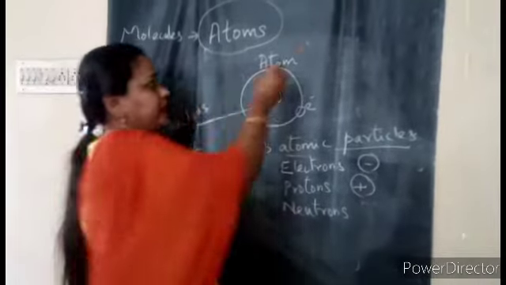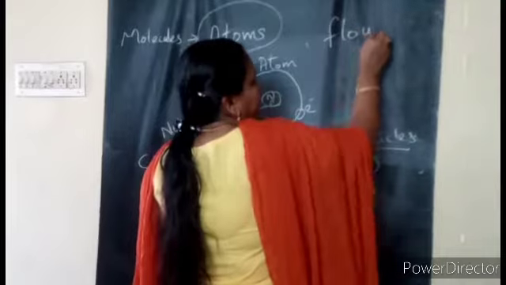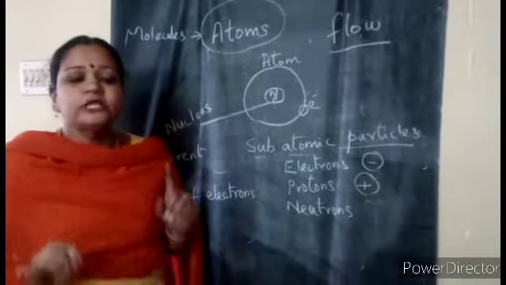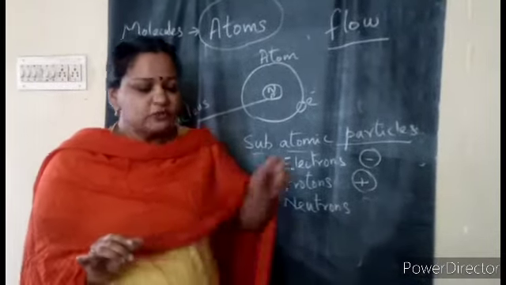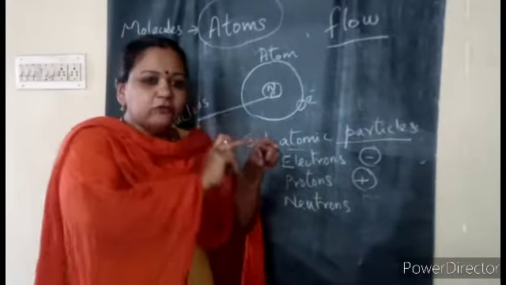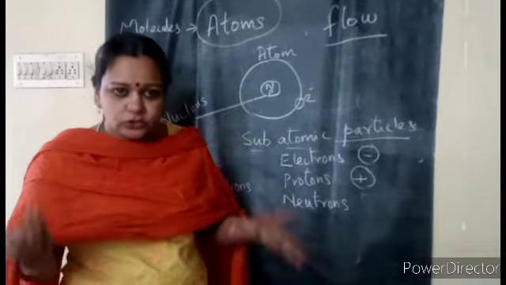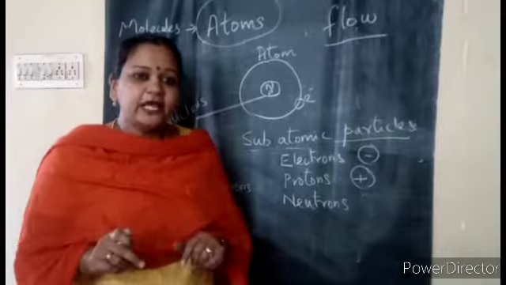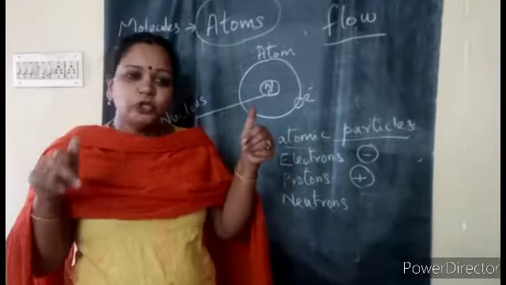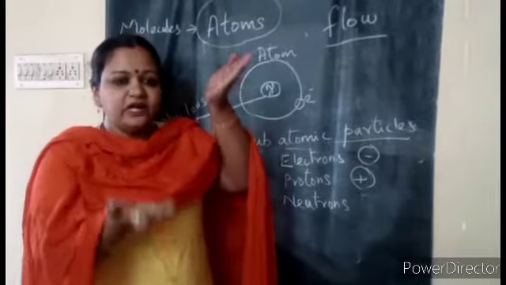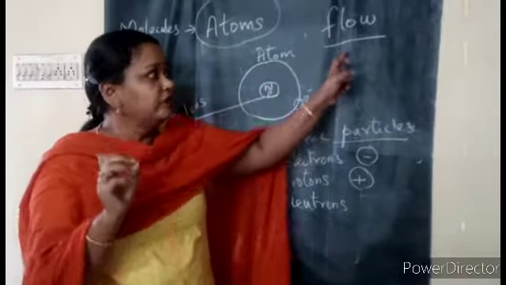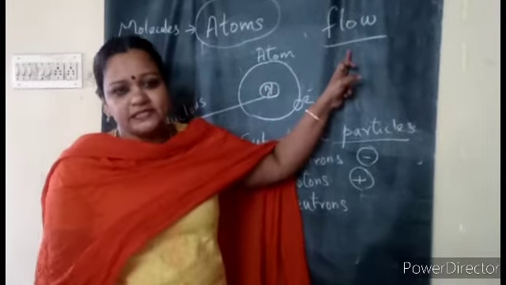Whenever we say flow, even in the heat chapter I repeated flow again and again. So anything we want to make flow, see, water flows from a higher level to a lower level. Then only it is called flowing. Yes, heat can flow from higher temperature to lower temperature. Always this level difference should be maintained, then only flowing will happen, as far as science is concerned.